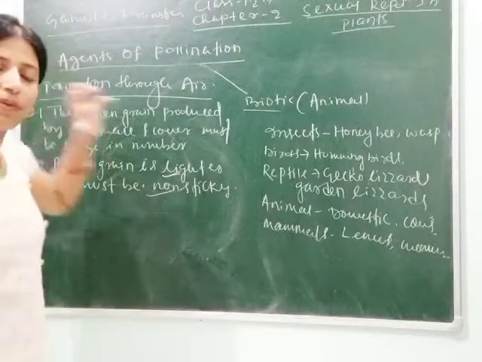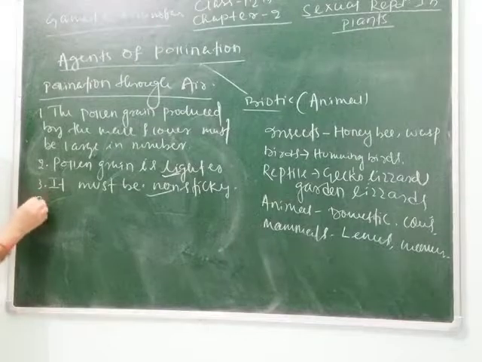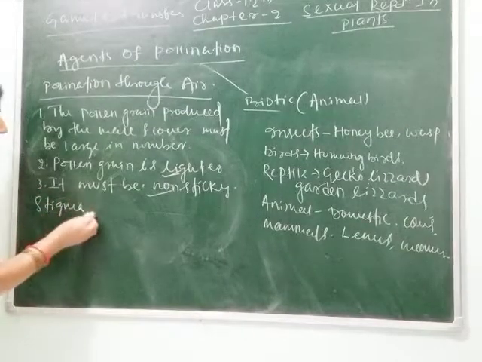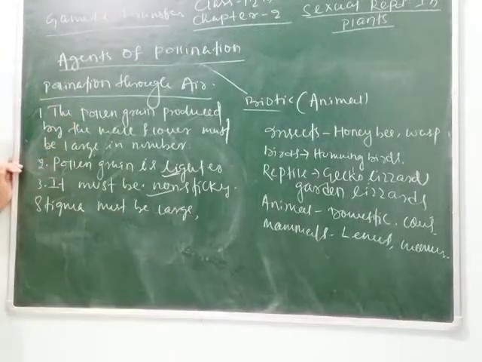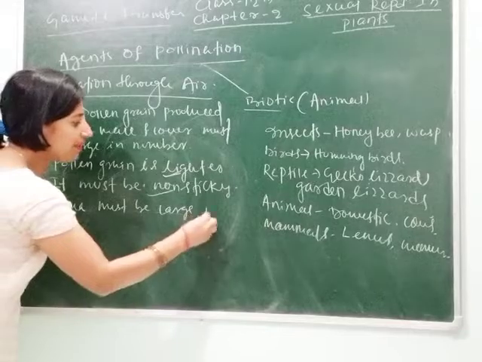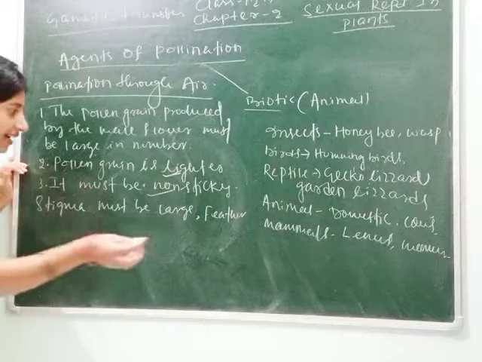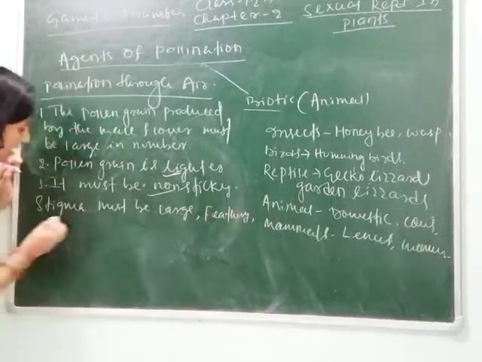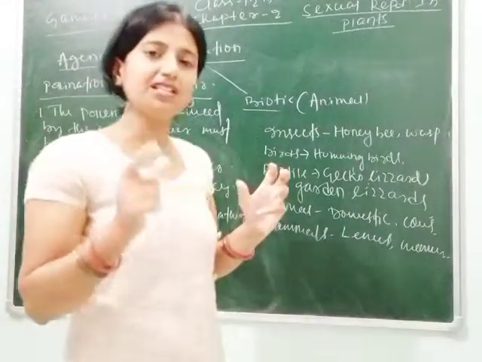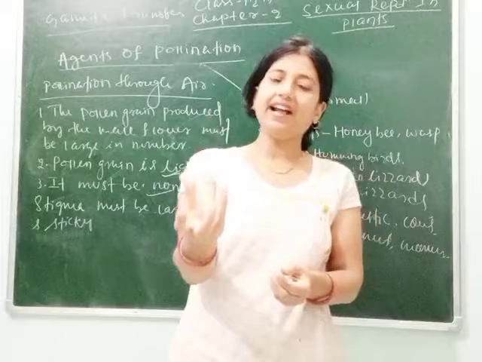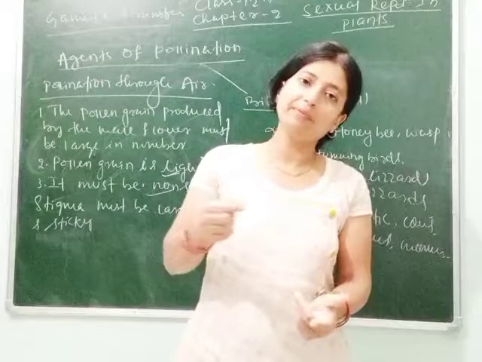Then what are the characters of female flower if it is pollinated by air? The stigma must be large. If it is not large, then it must be feathery. Feathery means a feather-like structure that swings in the air, and sticky. Why is the stigma sticky? If it is sticky, means glued, then it will attract the pollen grain and stick the pollen grain on it, due to which pollination occurs and fertilization occurs.